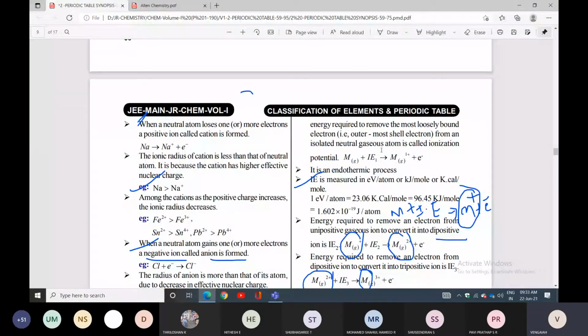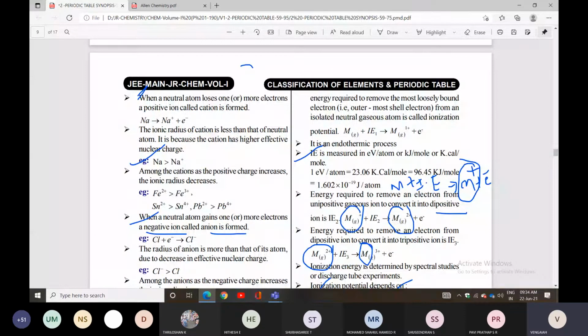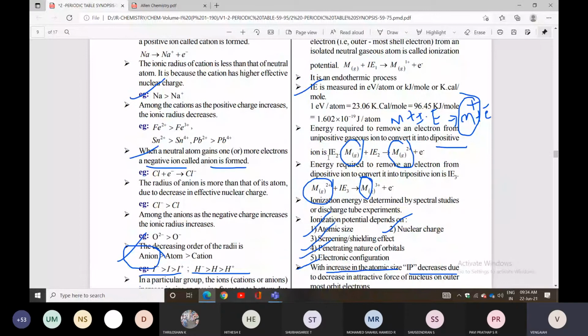It is measured in terms of eV per atom, nothing but electron-volts per atom, kilojoule per mole, kilocalorie per mole. Now 1 eV per atom is equal to 23.06 kilocalorie per mole. It is equal to 96.45 kilojoule per mole. So the unit is also important. In ionization energy, it depends on atomic size, nuclear charge, screening effect, penetrating nature, electron configuration. These factors also we discussed.